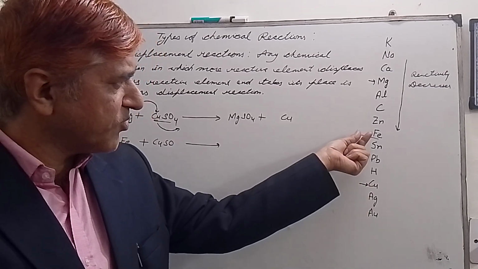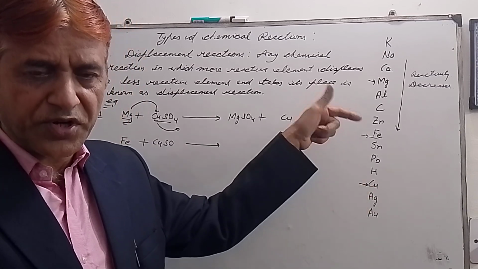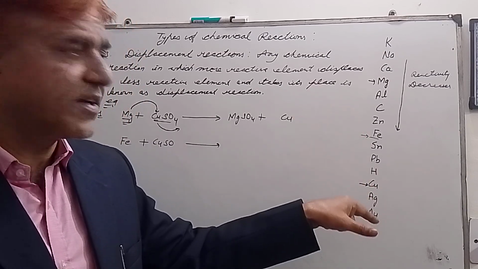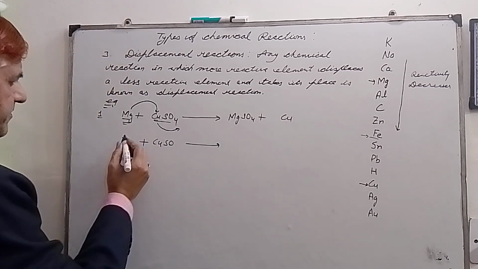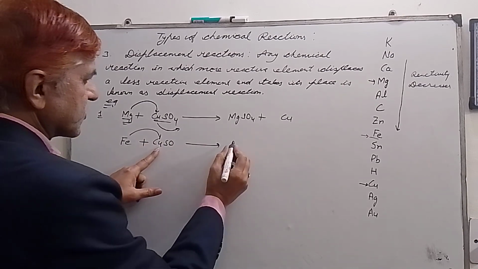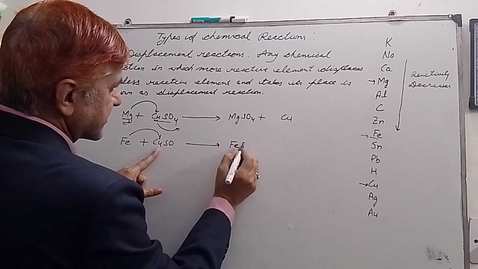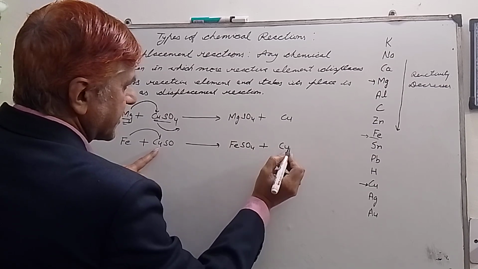So iron is more reactive and copper is less reactive, because as we go down the series, reactivity decreases. So iron will displace this copper from here and take its position. So we will have iron sulfate, and copper will get separated.